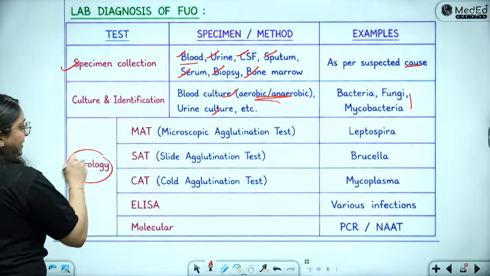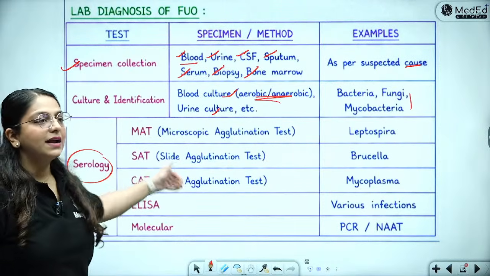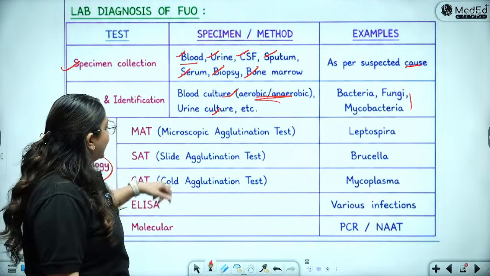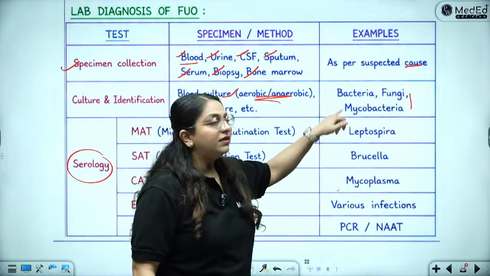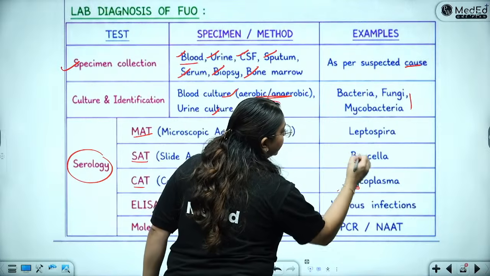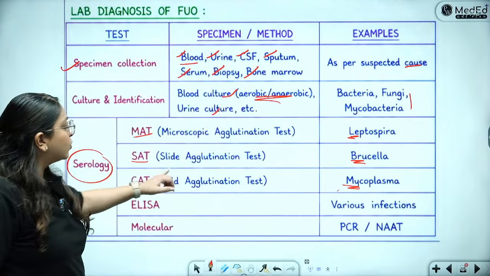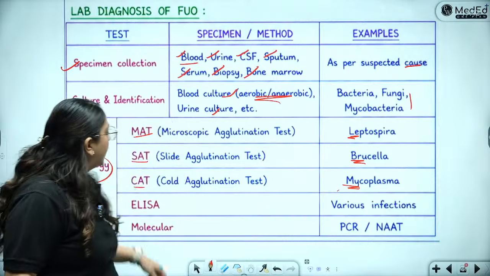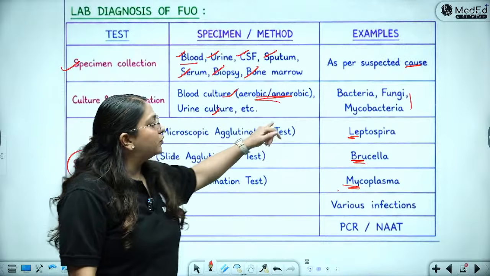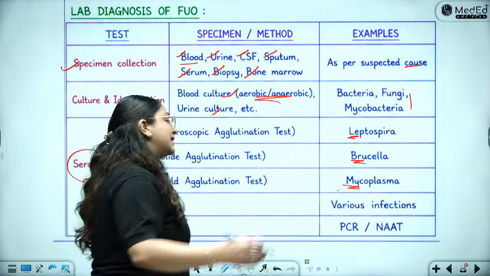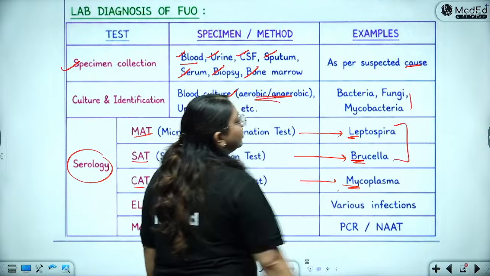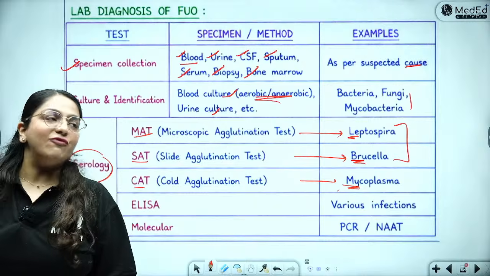Serology is very easy. We will do MAT, SAT, CAT, ELISAs and molecular. So what is MAT, SAT, CAT? You know the mnemonic. Cat sat on a mat with my brother Lee. Okay, cat sat on a mat with my brother Lee. So CAT is cold agglutination test, which is shown by Mycoplasma. SAT is slide agglutination test, which is shown by Brucella. MAT is microscopic agglutination test, which is shown by Leptospira. Yes, stool also. So today we are going to deal with these two, Leptospira and Brucellosis. We are going to read today, in fact, as well.